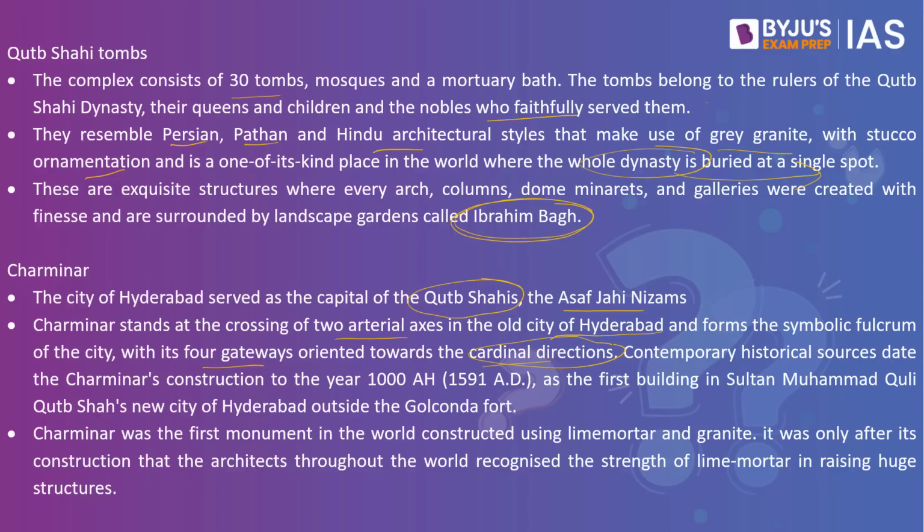Contemporary historical sources date the Charminar's construction to the year 1000 AH, as the first building in Sultan Muhammad Quli Qutb Shah's new city of Hyderabad outside the Golconda fort, and Charminar was the first structure in the world constructed using lime mortar and granite.